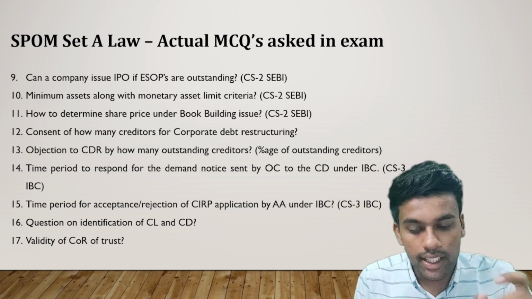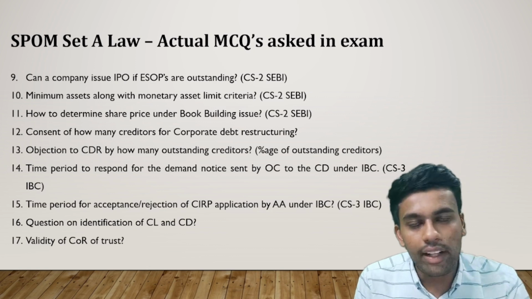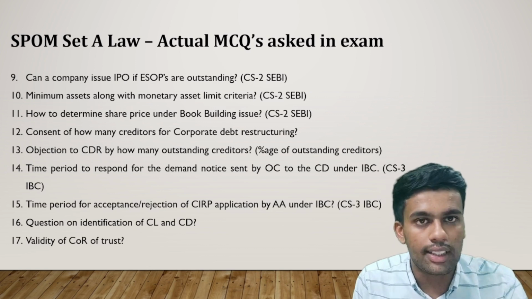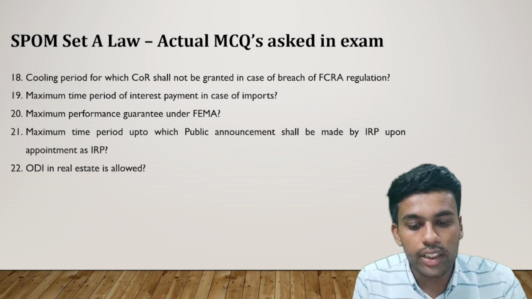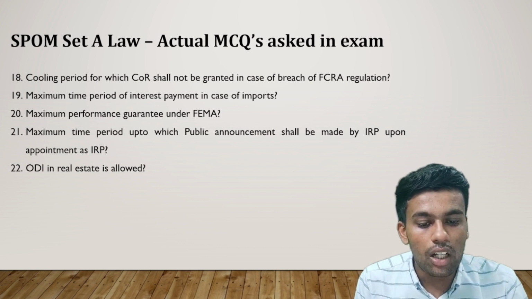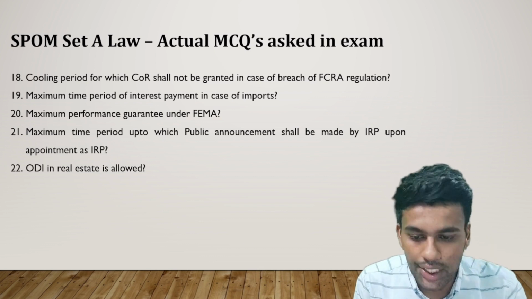Question number 16, a question on identification of the corporate liquidator or corporate debtor. Based upon a case study, we had to find out who is the CL or who is the corporate debtor. What is the validity of the certificate of registration of the trust? It is 5 years once it is granted. Question number 18 was, cooling period for which the certificate of registration shall not be granted in case of breach of FCRA regulation. So the cooling period is 3 years.